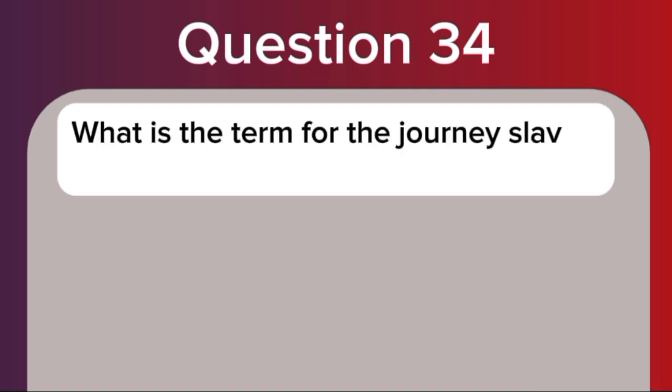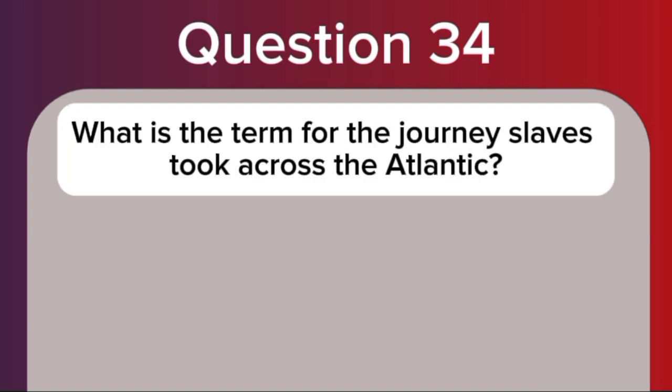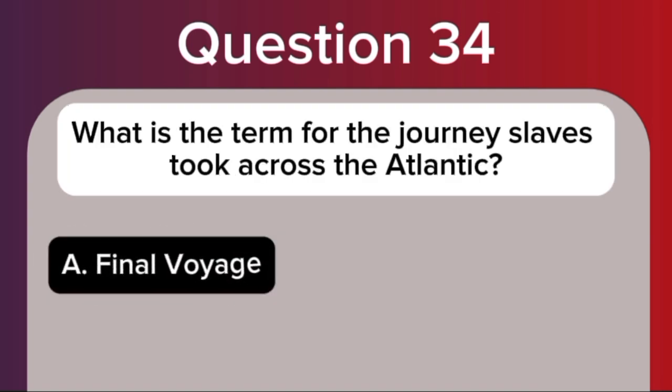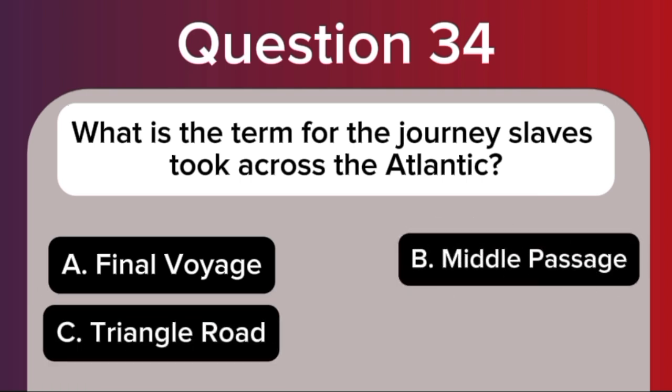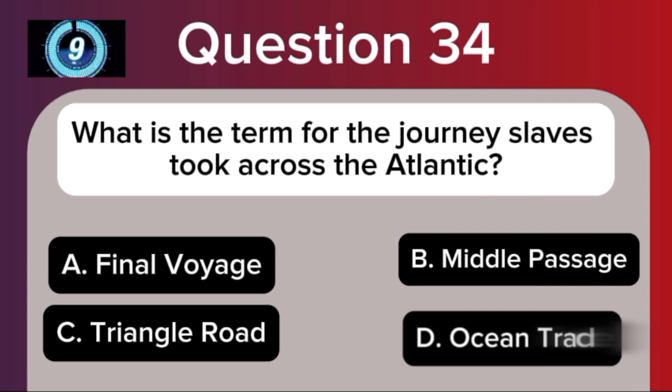Question 34. What is the term for the journey slaves took across the Atlantic? A. Final voyage. B. Middle passage. C. Triangle Road. D. Ocean trade.